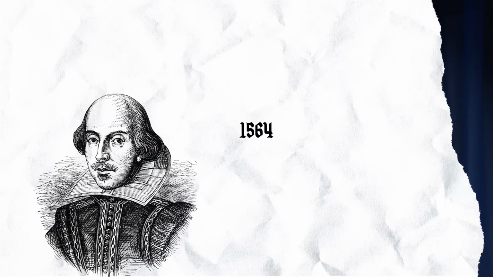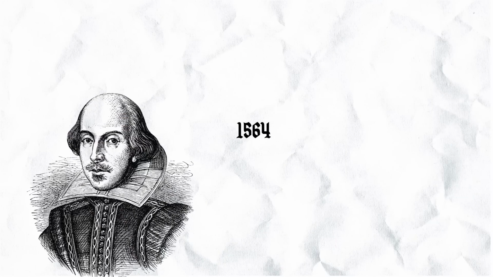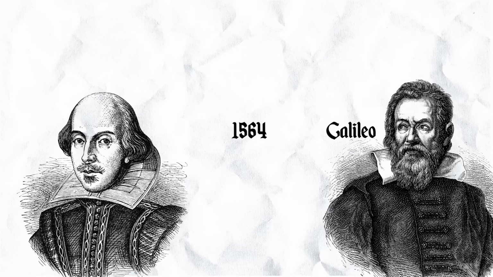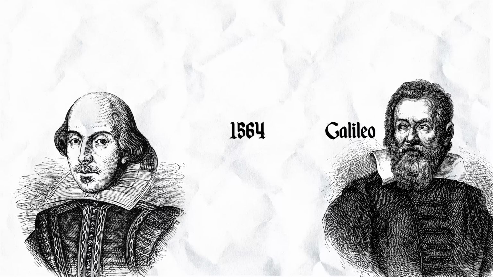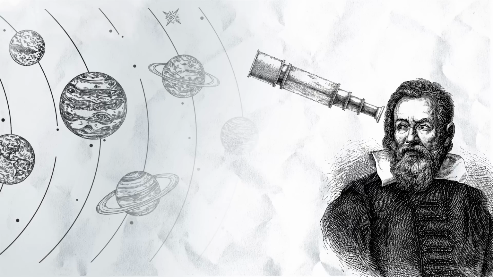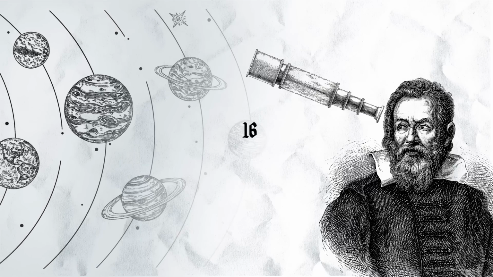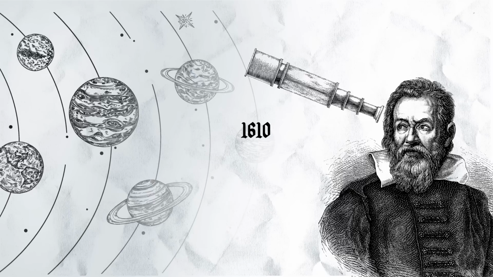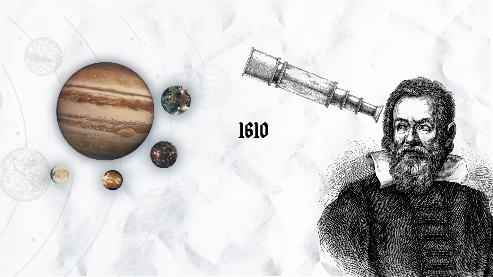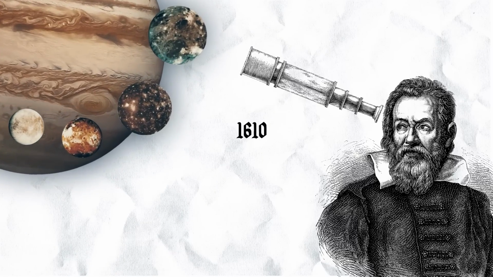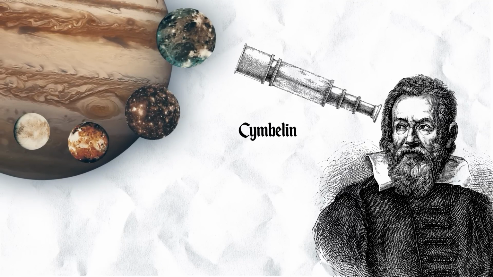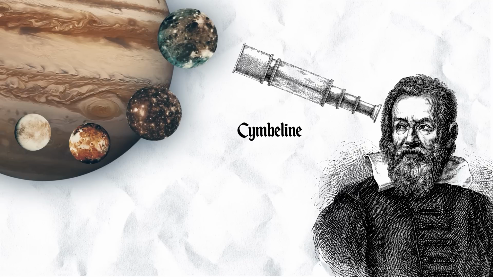There's certainly a more direct connection between Shakespeare and astronomers. In 1564, when Shakespeare was born, that's also when Galileo was born. And Galileo went on to become one of the great astronomers, of course, and he had something that Tycho Brahe did not have, which was a telescope. He could see things no one had ever seen before. And in 1610, towards the very end of Shakespeare's playwriting career, he spotted the 4 moons of Jupiter.